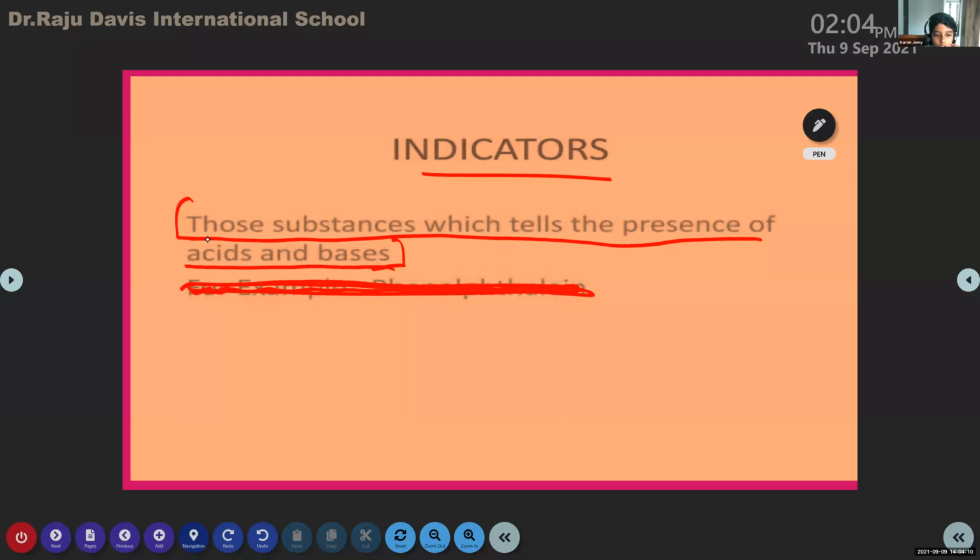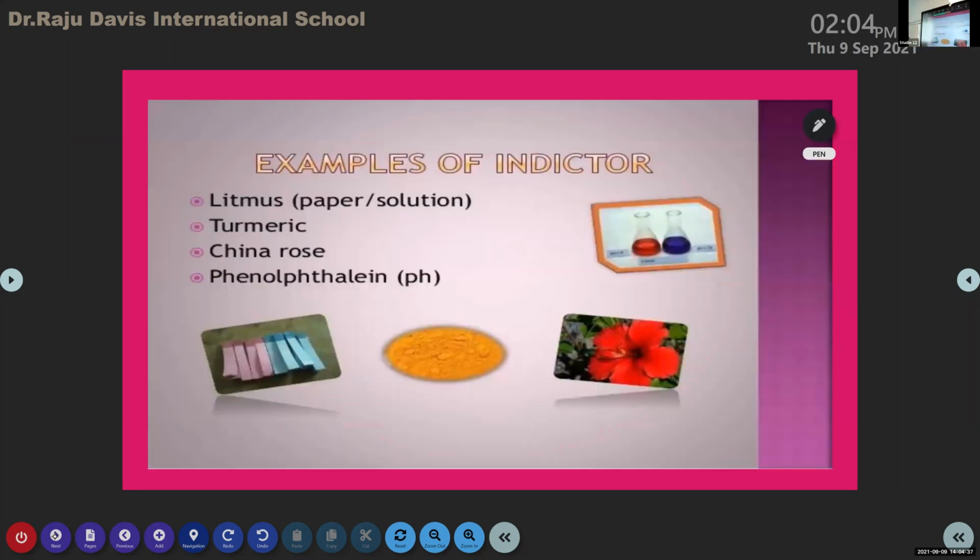Ma'am, can I mark it in the textbook? Yeah, of course. In your textbook, page number 49, you can see the definition for indicators. A special type of substances used to test whether a substance is acidic or basic in nature. Such substances are called indicators. Okay, now we can explain the examples of indicators.